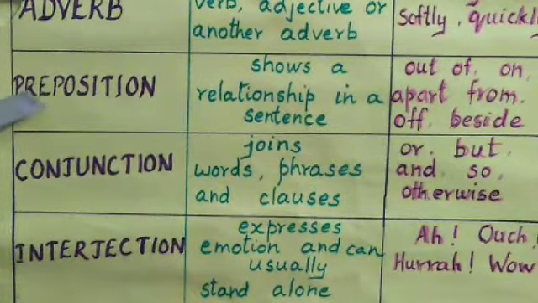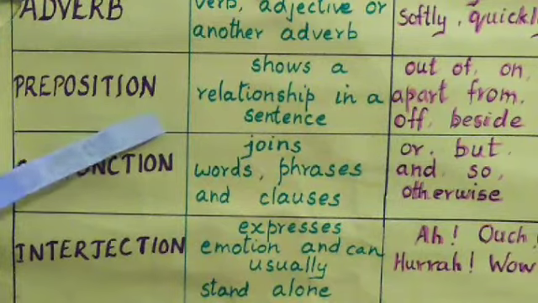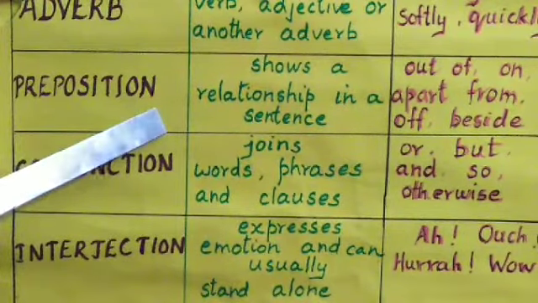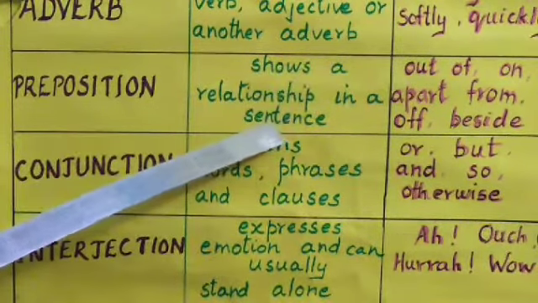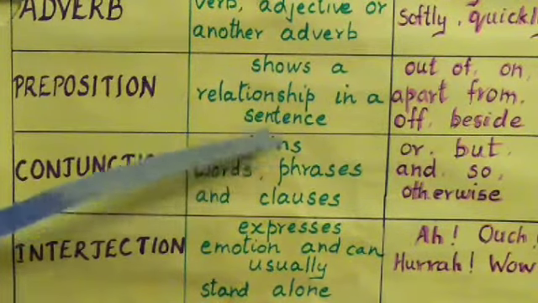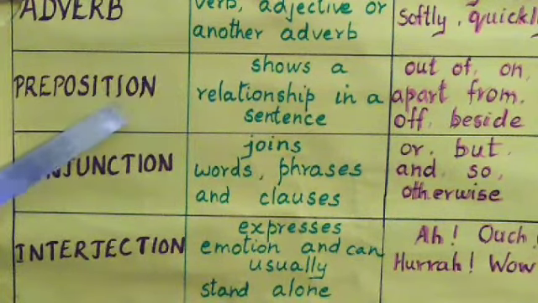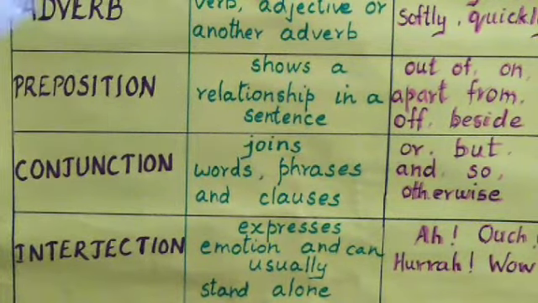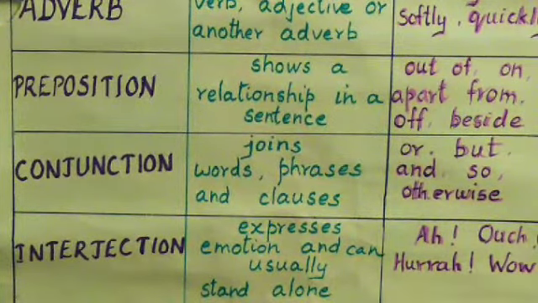Next, the 6th one is preposition. Okay, prepositions are words placed before a noun or a pronoun to indicate some relationship. They show a relationship in a sentence, okay, between the noun or pronouns that is connected by the preposition. It may be known as the object of the preposition. Okay, common prepositions: in, on, for, to, of, with, about, so many prepositions you have learned.